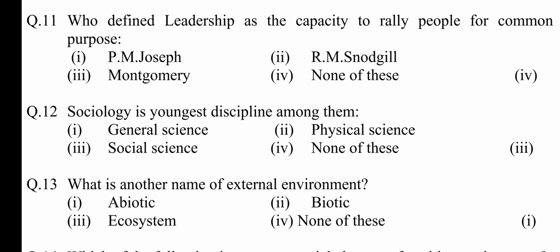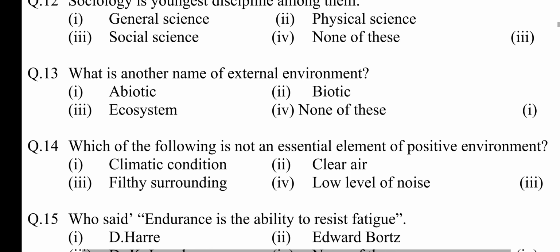Question number 13. What is another name of external environment? Option first, abiotic. Second, biotic. Third, ecosystem. Fourth, none of these. Answer is option first, abiotic.